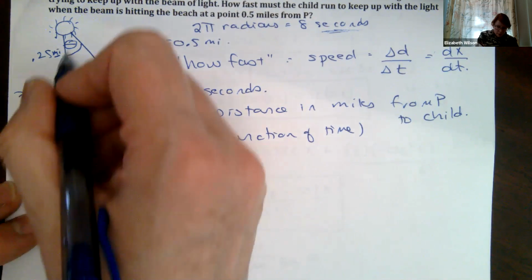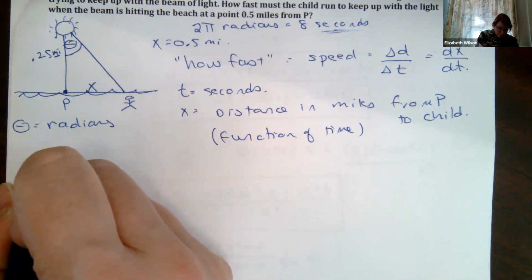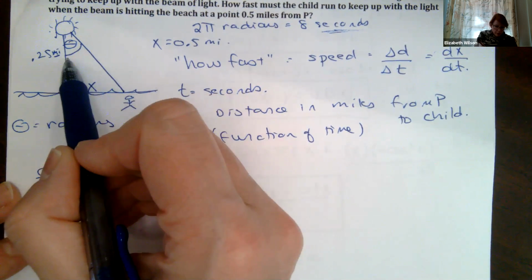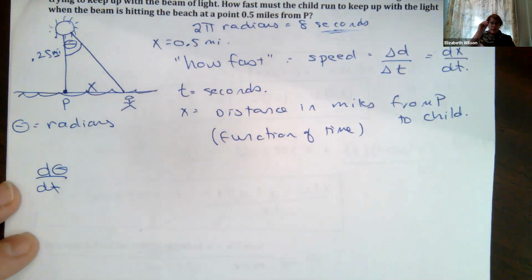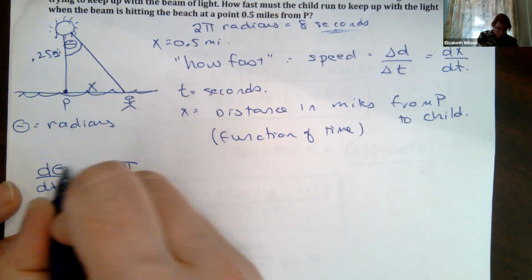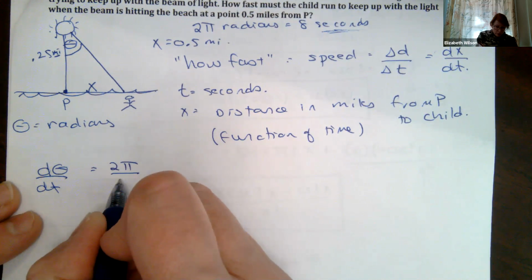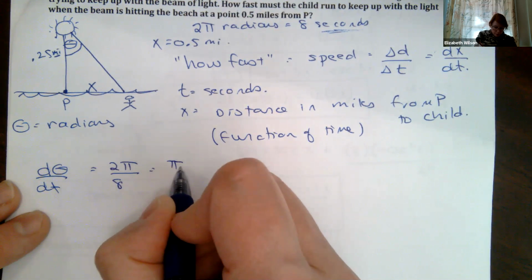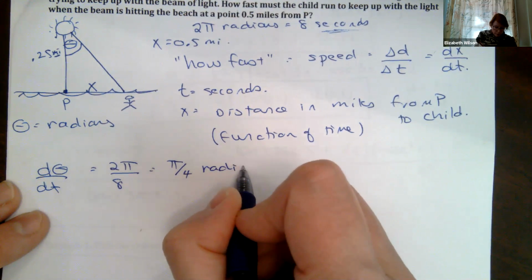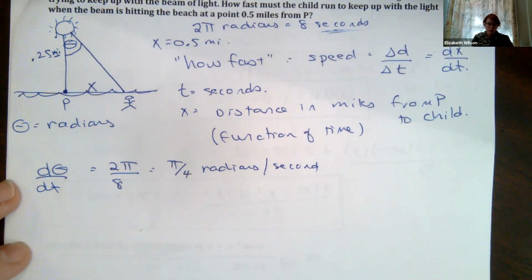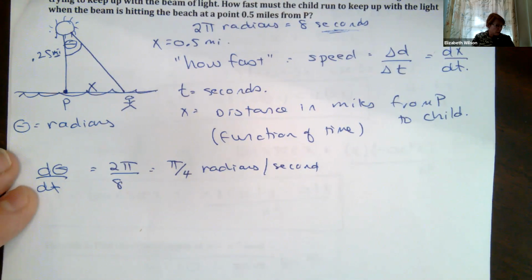So with theta in radians, theta is our angle. So I've got the change in theta as a function of time, right? My theta is changing, right? Every 8 seconds, I go through a whole circle, right? That's my 2 pi. So I go through 2 pi, that's my delta theta, and my change in time is 8 seconds, right? So this is pi over 4 radians per second. Okay, so that gives us my d theta/dt. That's going to help me when I do a chain rule.